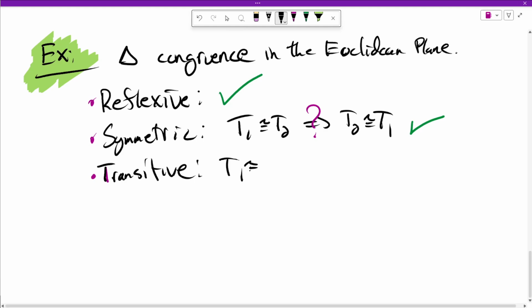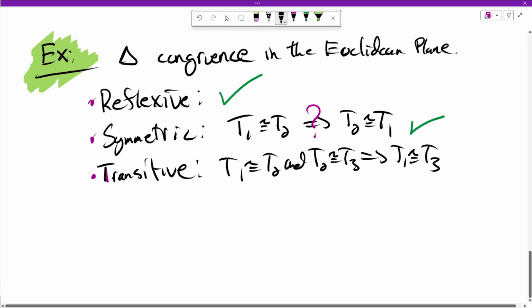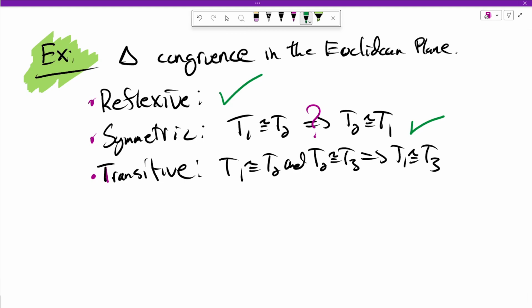So T1 congruent to T2 and T2 congruent to T3 implies T1 congruent to T3. Well, certainly, if T1 and T2 have matching angle measures and side measures, and T2 and T3 have matching angle and side measures, then T1, which matches T2, which matches T3, will have matching angle and side measures.